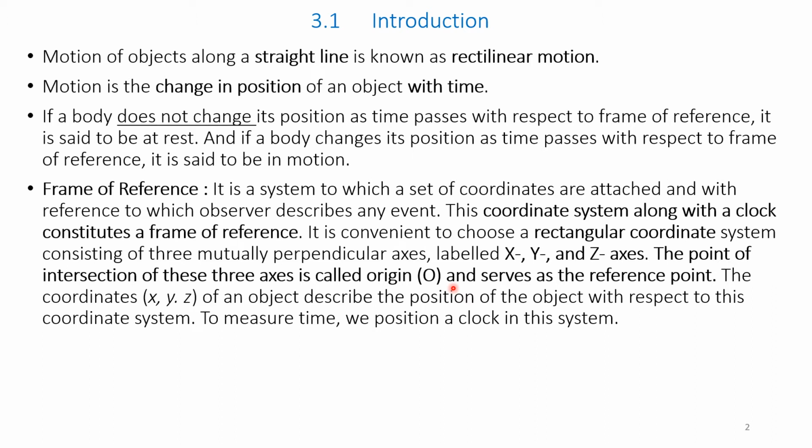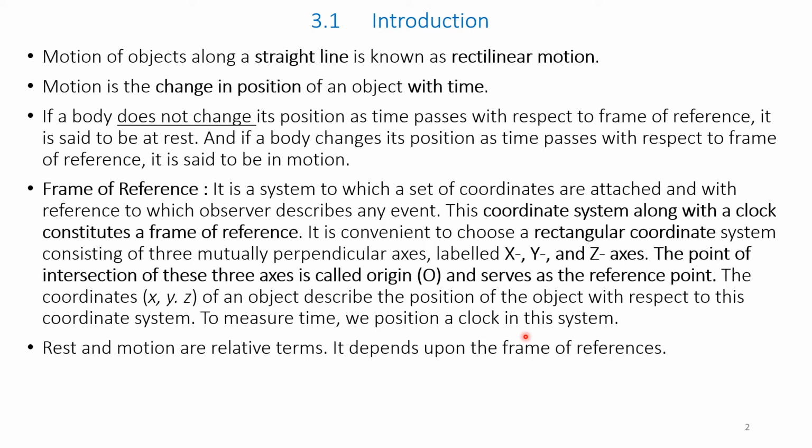The coordinates x, y, z of an object describe the position of the object with respect to its coordinate system. To measure time, we position a clock in this system. Rest and motion are relative terms. It depends on the frame of reference.